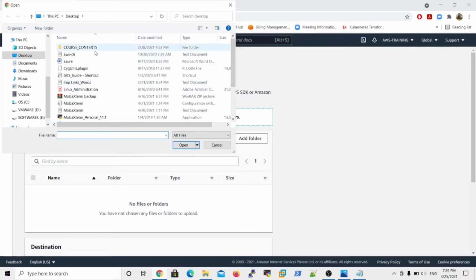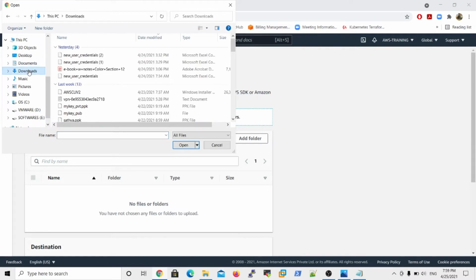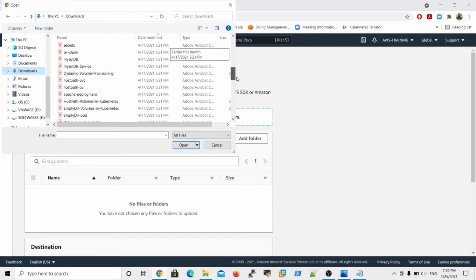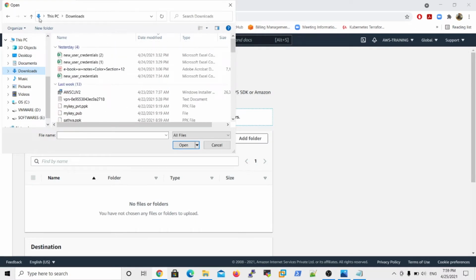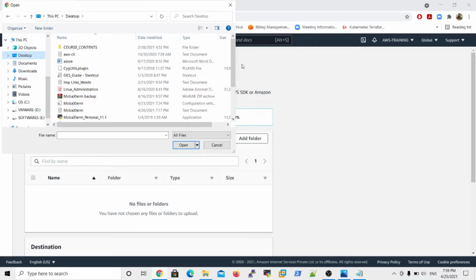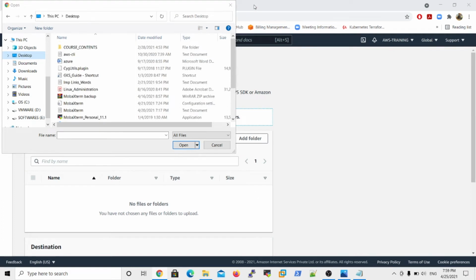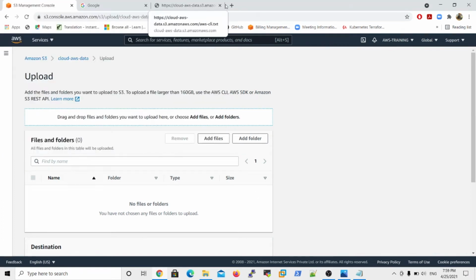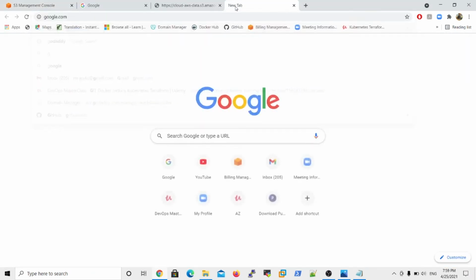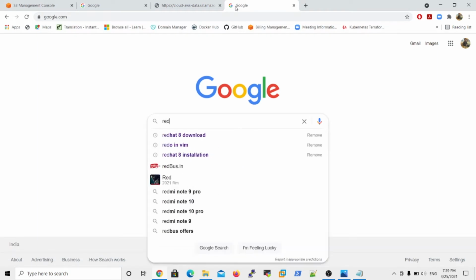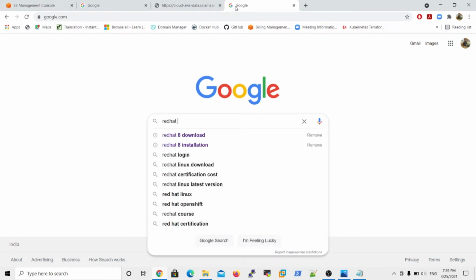Now in the add files option, under downloads, I have one image file. I want to upload an image. Is there any image file? Okay, no images on the desktop. I want to download the first image file. Okay, I want to upload the Red Hat 8 image file.